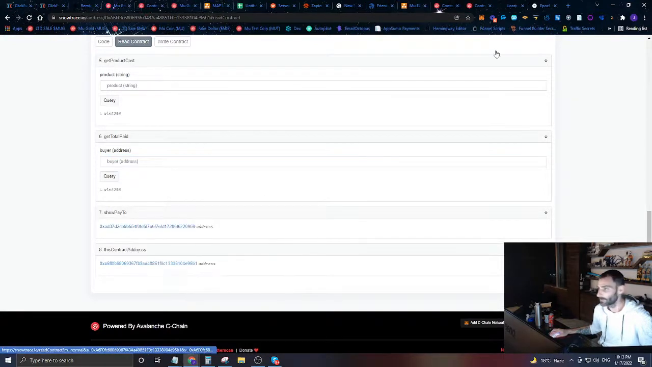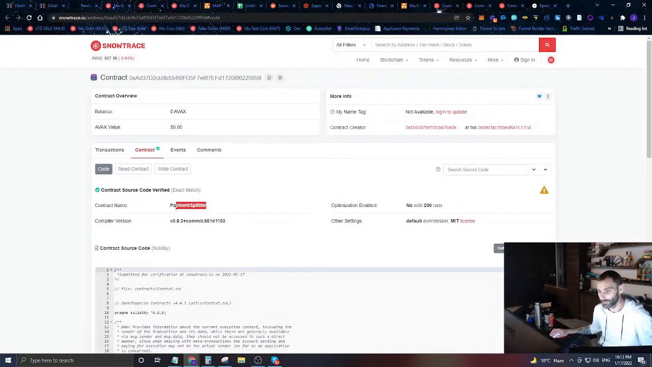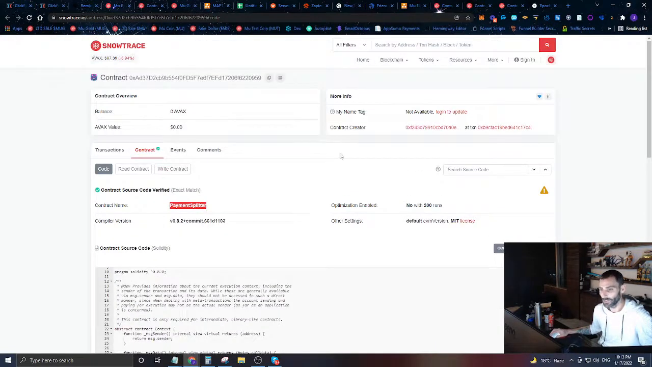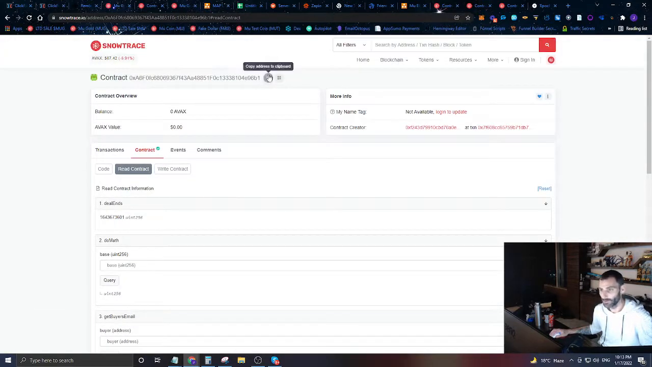And we can look at this contract and see, guess what? That payment splitter that we just created and verified. So that contract ends up being that payment splitter. That's who we're paying. And we can also see this current contract's address. Now this is the contract address that I'll give to people if they want to go in and buy an LTD.